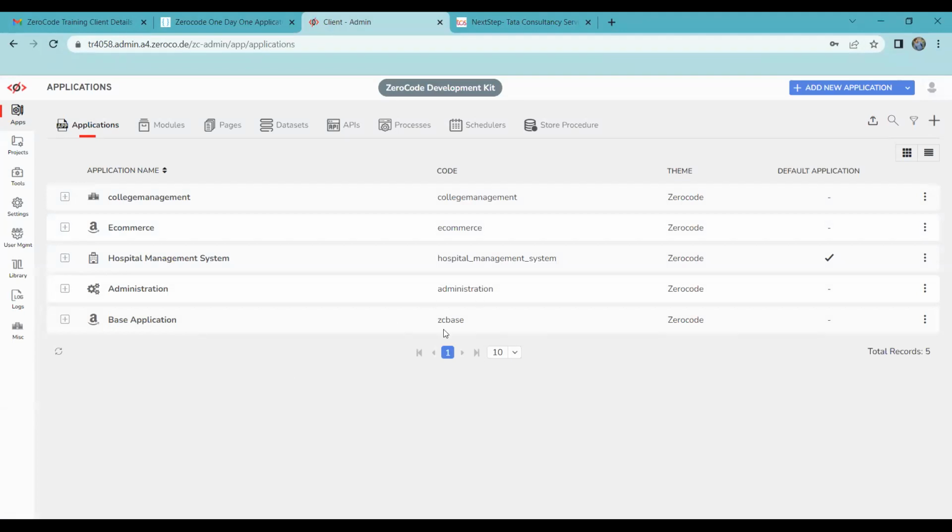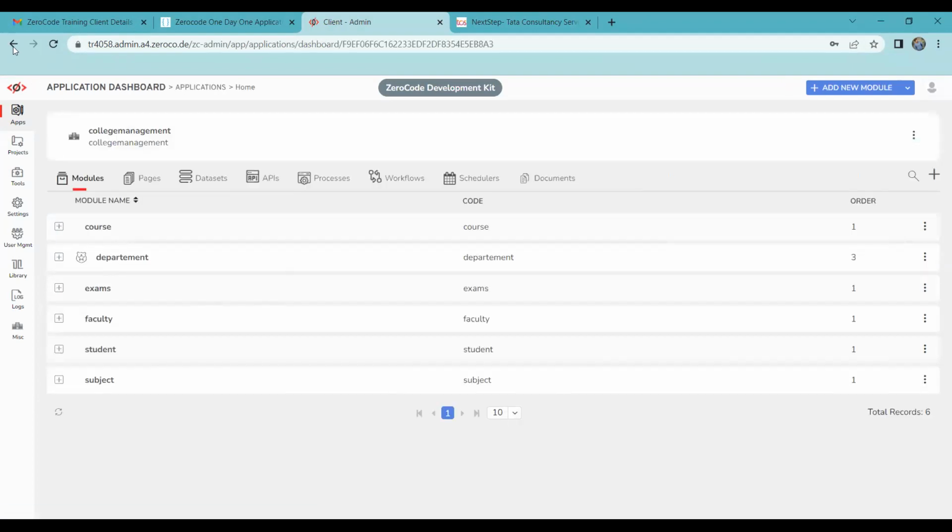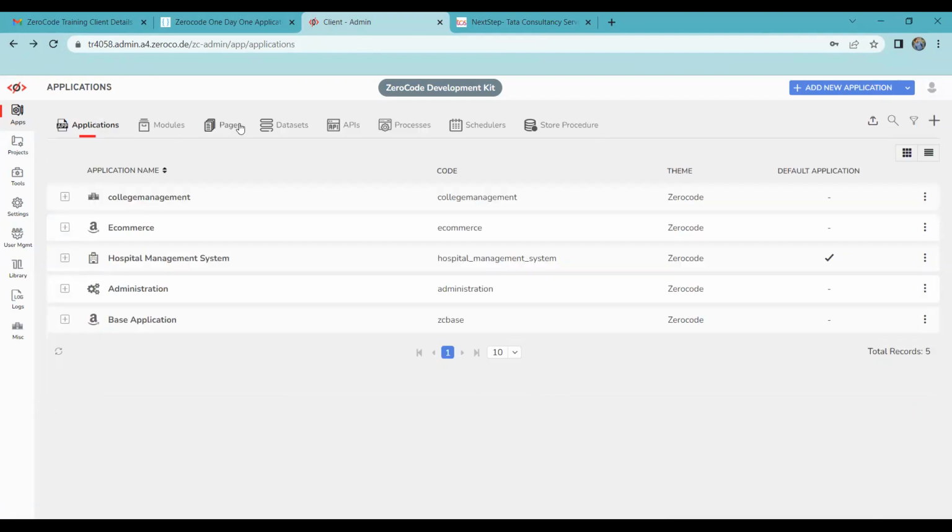Select Yes. Base application is the default one. Base application. We have other applications. No. Go to applications. Click on apps. What are the applications here? Tell me. College management, e-commerce, hospital management, administration, base application, right? So you selected the default application as hospital management system.